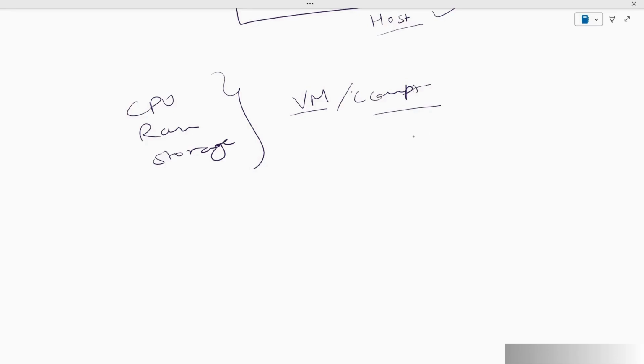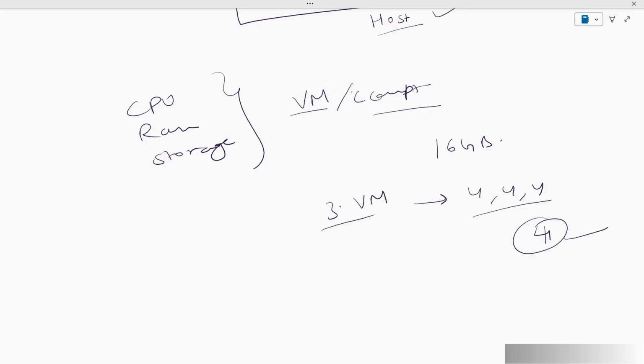So let's say in total we are having 16 GB of RAM. Okay, and we created, let's say, 3 VMs. To each VM, let's say I am giving around 4 GB of RAM, that makes 12, right? The remaining 4 GB of RAM I'll just keep for running my host computer. Okay, so in this way you can see that all the physical resources are better utilized, right? So why is virtualization useful?